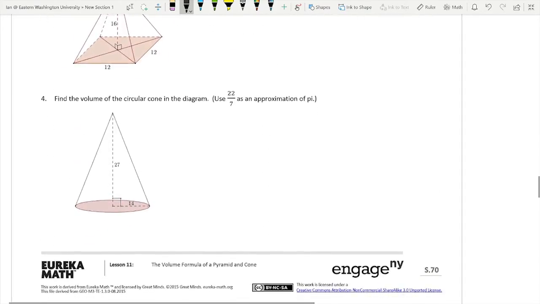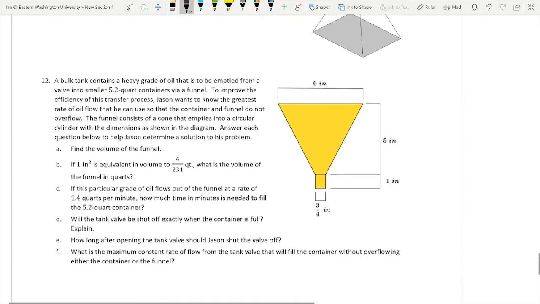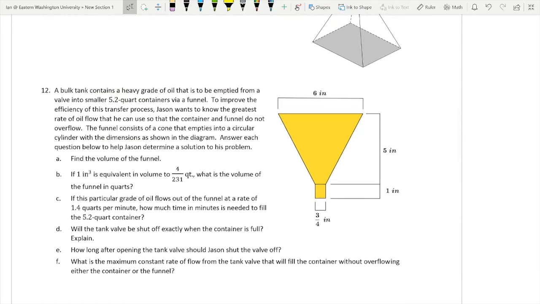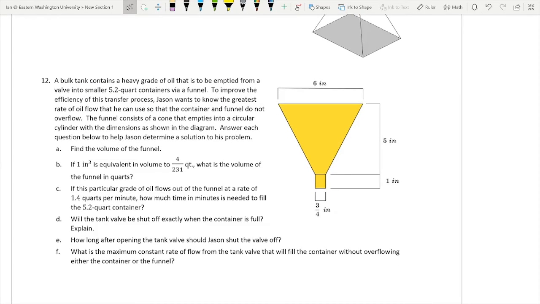And now the other one I really want to do is down here, number 12. I really want to show you guys how we're going to do this. Let me plug in my laptop real quickly because the battery's about to die.